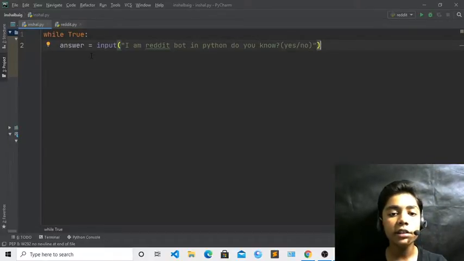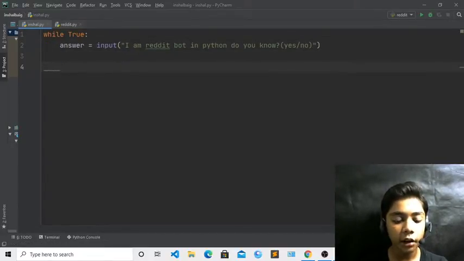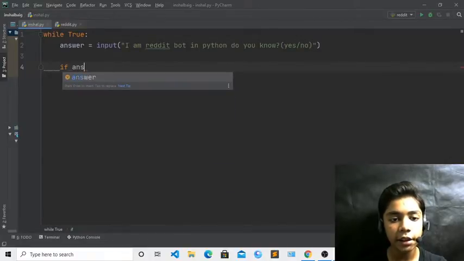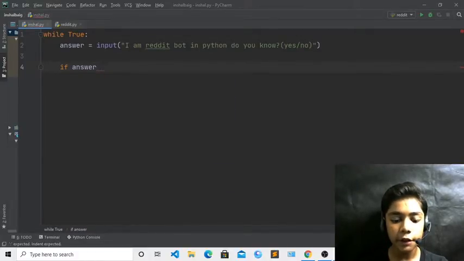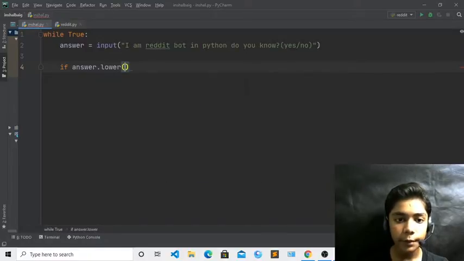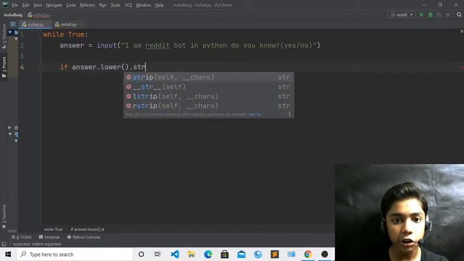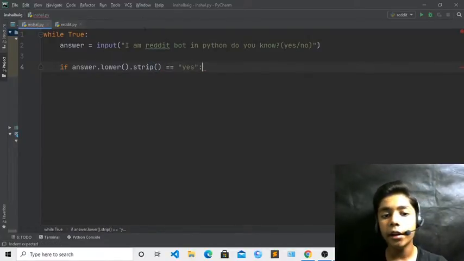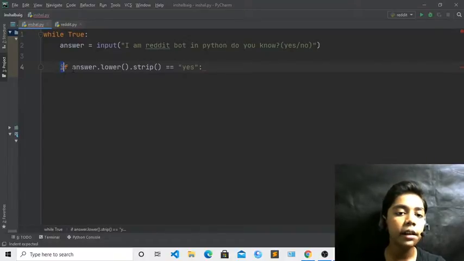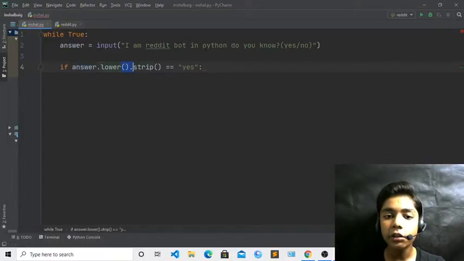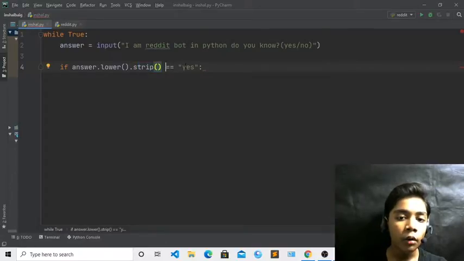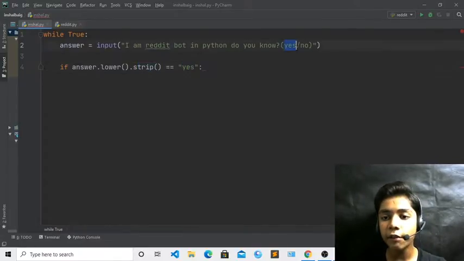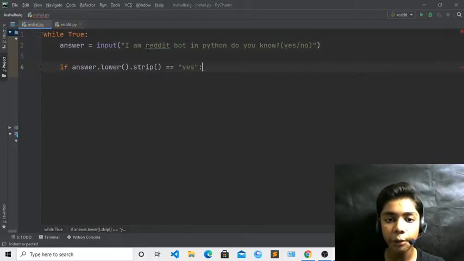Okay, so now you have to write, and define: if answer.lower().strip() equals yes. Okay, so I have written all that because it asks if answer dot lower, then brackets, dot strip over here. It means that if the user gives the answer yes, then what will Python say, what will Reddit bot say over here.